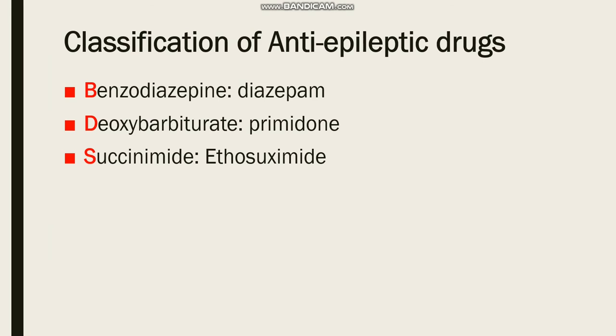In this slide we see benzodiazepine, an example of which is diazepam, deoxybarbiturate, an example of which is primidone, and another is succinimide, an example of which is ethosuximide. The first letters of these three classes stand for BDS. Let's go to another slide.